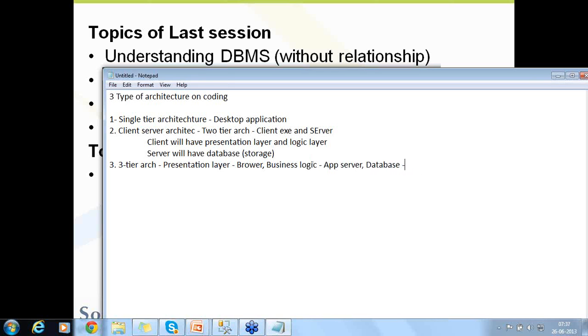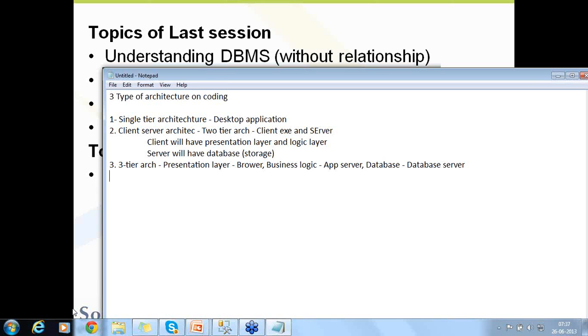The database is at the database server. Three different servers altogether, right? You can also have a multi-layer architecture. This is also called multi-tier architecture or multi-layer architecture. Three-tier is a bare minimum requirement. It can be multiple layers as well.